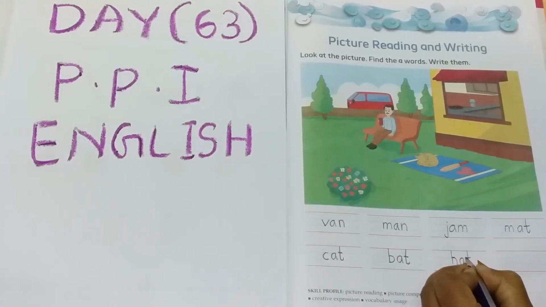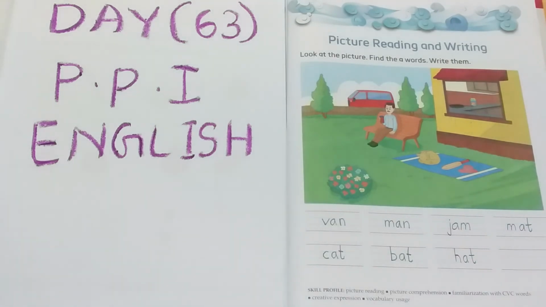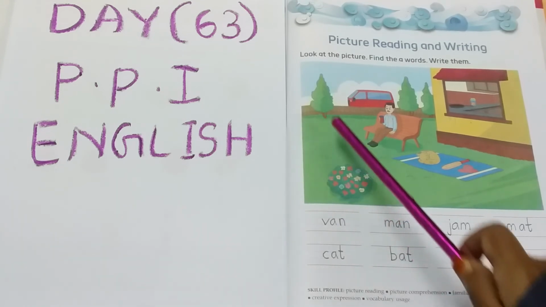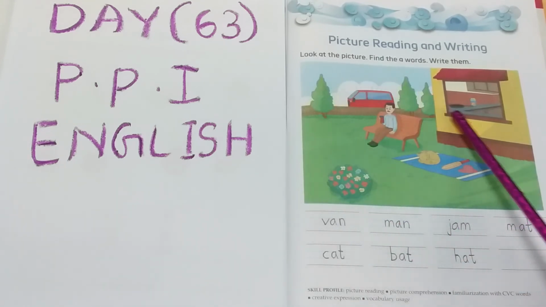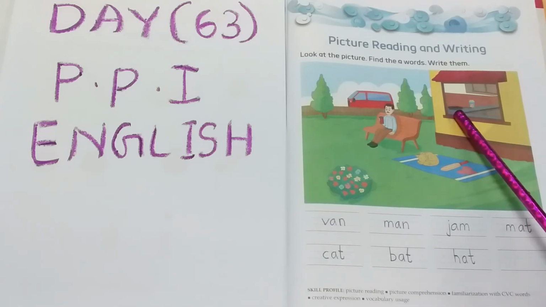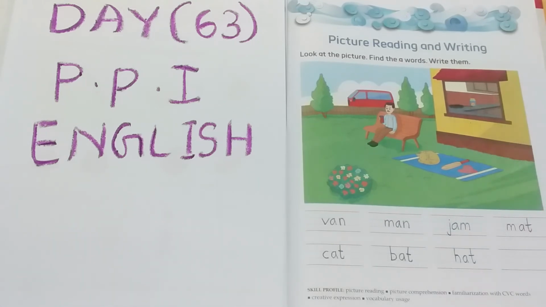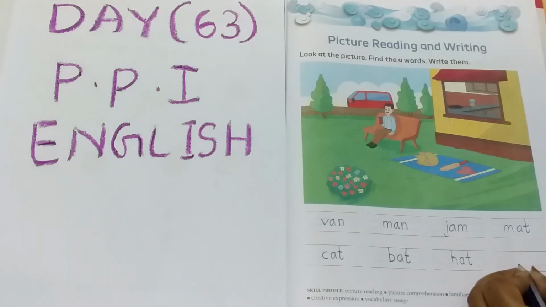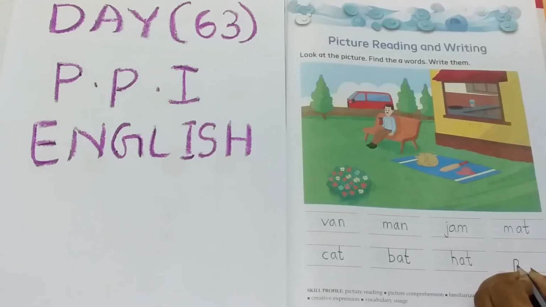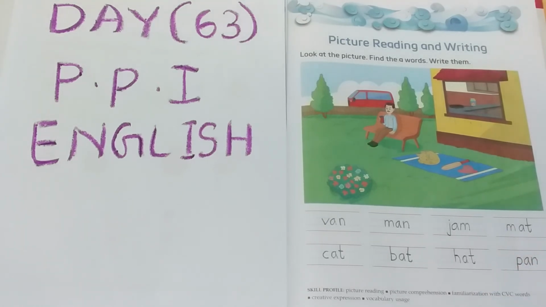Today we are finding A sound words. One more blank is there. We have to find out the A sound word. Here the flower, near the tree. Yeah, near the house. See, in the house we can find one fan. P-A-N, pan. A sound word.